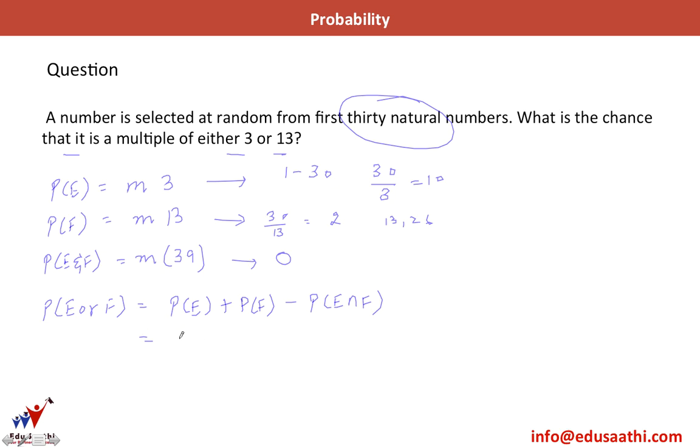So what is the answer here? I'll have 10 plus 2 minus 0. Actually, this is not 10, this is 10 by 30. These are the number of favorable cases. These are the total number of cases. Similarly here, P of F is 2 divided by 30. These are the number of favorable cases. These are the total number of cases. So my answer is 10 by 30 plus 2 by 30 minus 0 by 30. This is 0. So I have 12 by 30 or 2 by 5 as the answer.